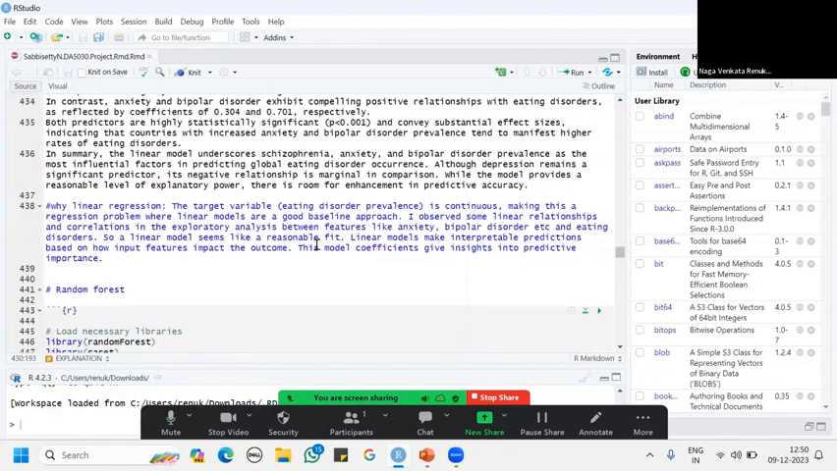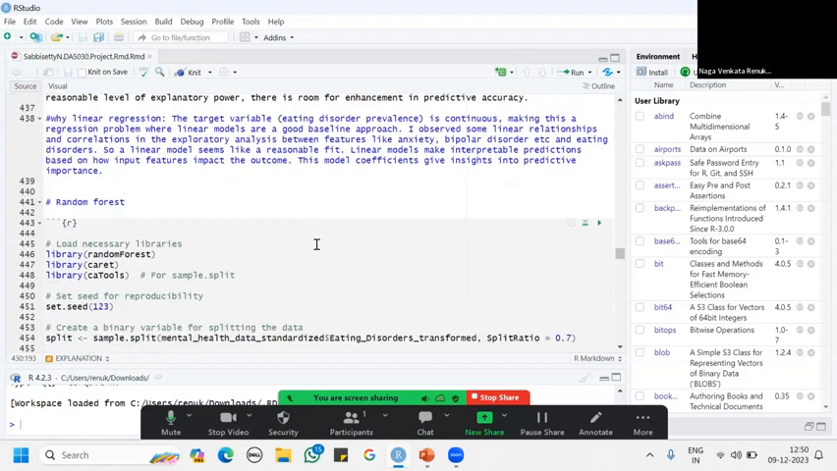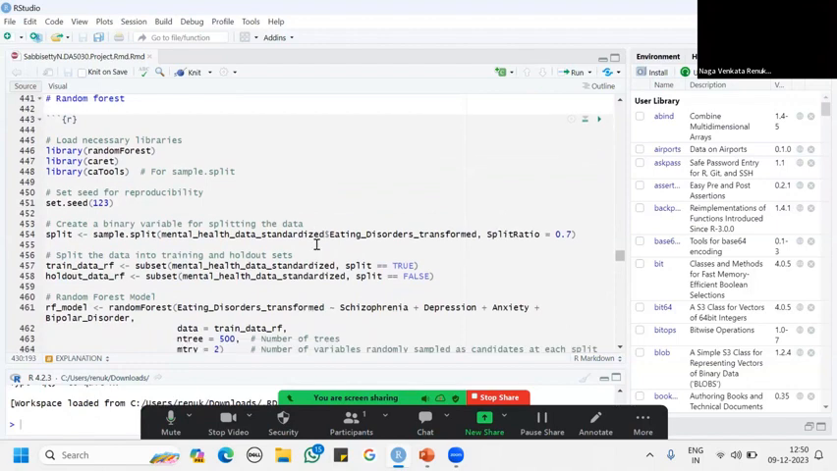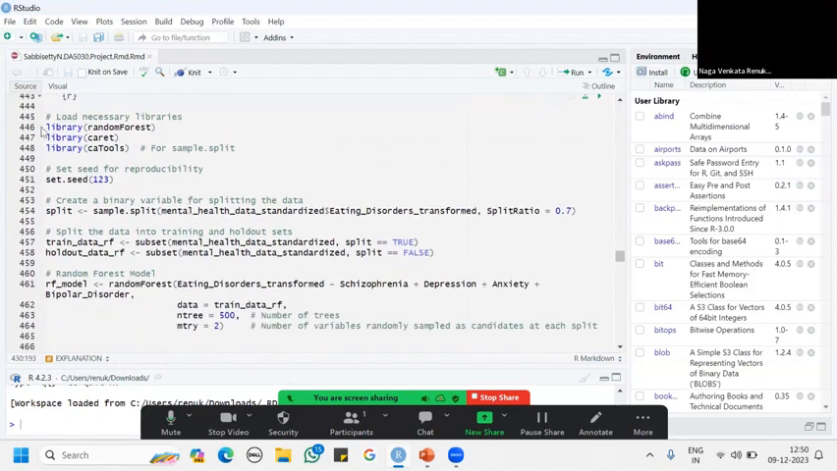So, explaining my data here. I chose linear regression because it can help me understand the prevalence of eating disorders associated with other disorders, so that I can get a good correlation between eating disorders and other disorders. After that, I started doing random forest.